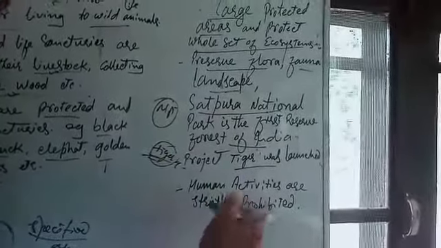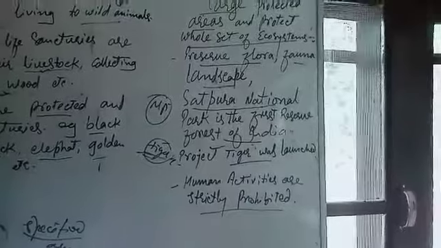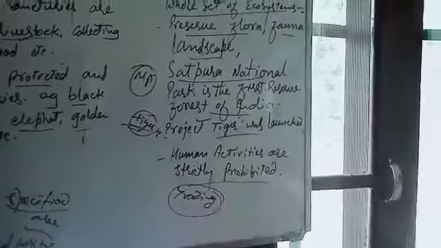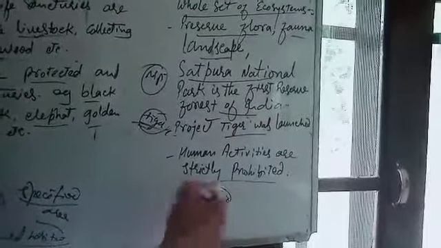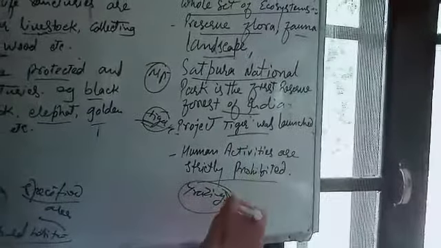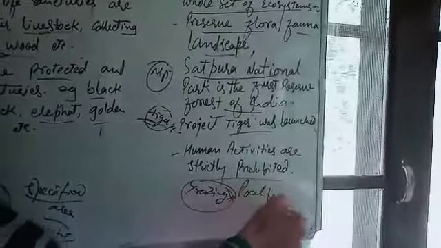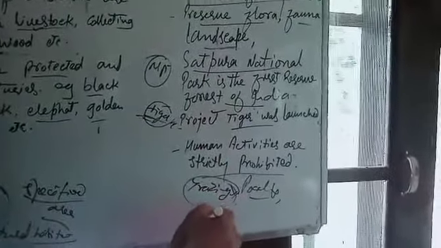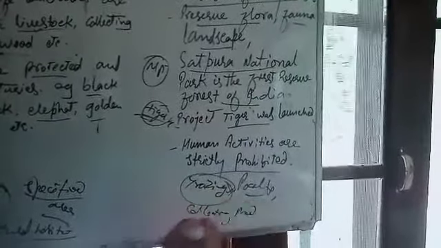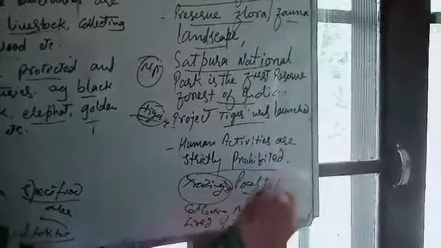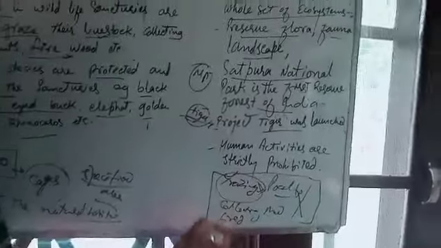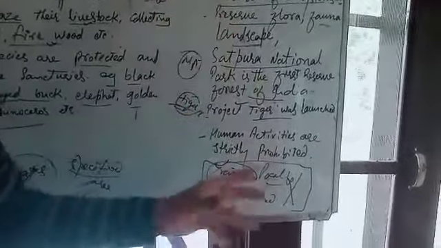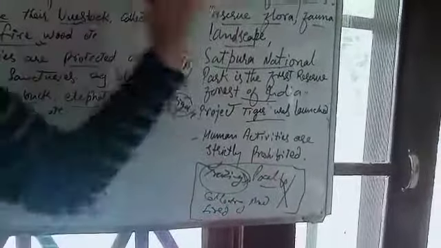Next, human activities are strictly prohibited. Any type of human activity, that means grazing, feeding cattle directly in the forest, is not allowed there. And next is poaching, or you can say preying, killing of animals, collecting medicinal plants, or collecting firewood. These are all activities which are prohibited. The tribal people are not allowed to perform these types of activities in the national parks.